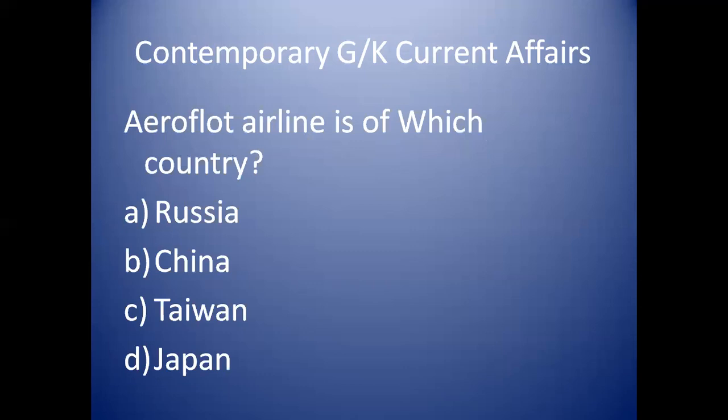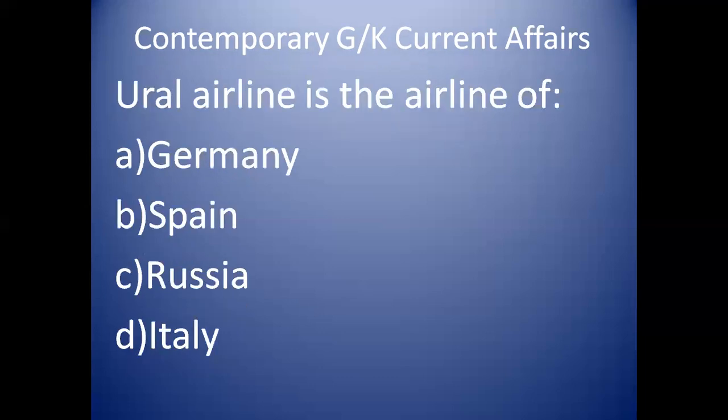Aeroflot is of which country? Aeroflot is an airline. It belongs to Russia. There is another airline, Ural Airlines. You also read it as Ural. The airlines of Russia are Aeroflot and Ural.